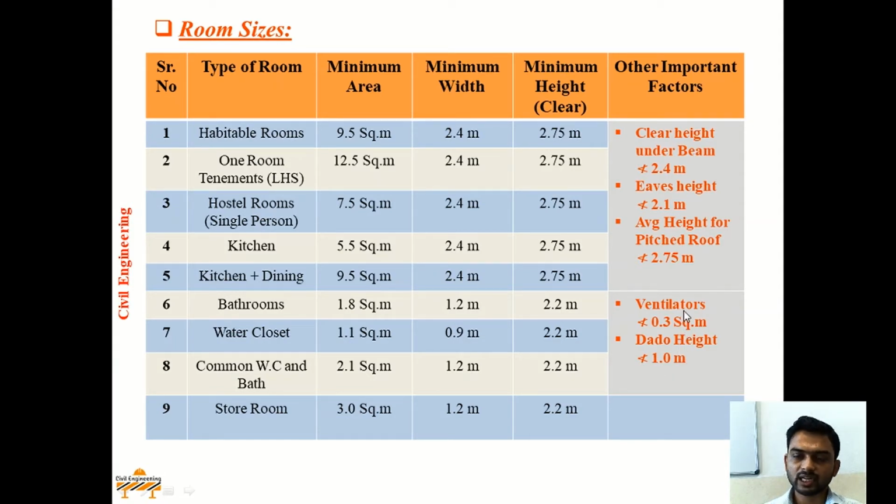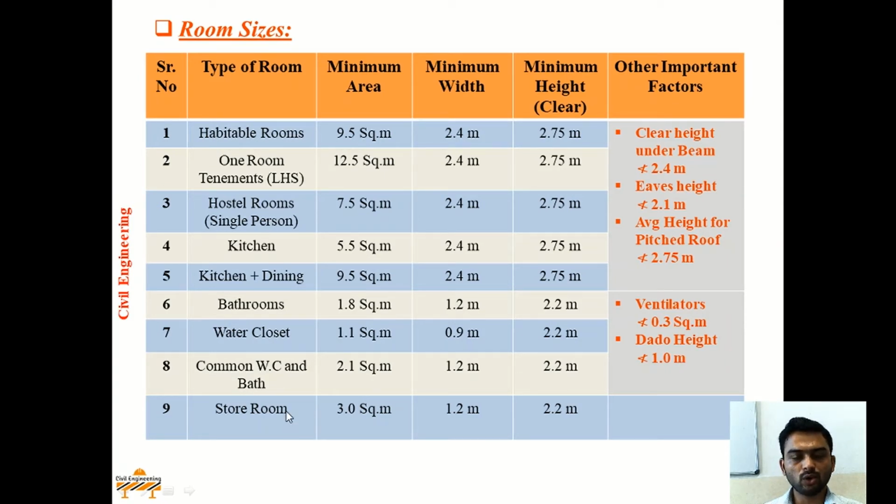Here, ventilator should be provided and note should be taken that ventilator area is not less than 0.3 meter square in any case, whereas dado height of minimum 1 meter should be provided. Dado is nothing but tiling provided in the WC and bath so as to avoid the dampness to the wall, and this dado height in no case should be less than 1 meter.